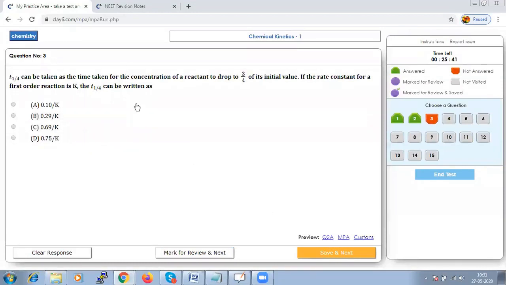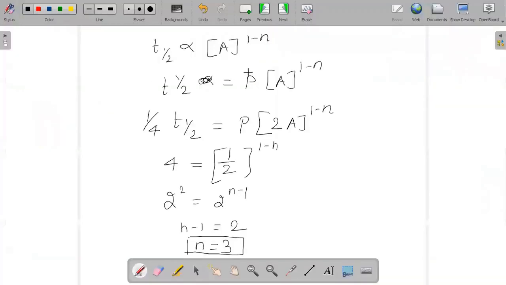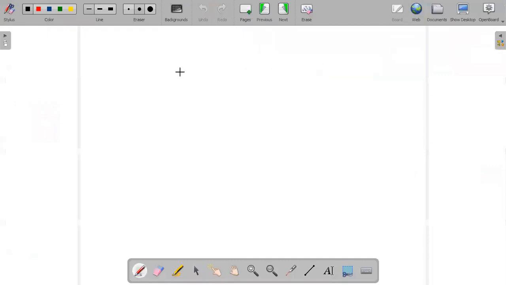The same format, just we need to express it in the other way. For example, they have given T1 by 4 can be taken as the time taken for the concentration of the reactant to drop to 3 by 4. So when we say 3 by 4, simple, you can apply, and they have given you that it is a first order reaction, then we have to find T1 by 4. So T1 by 4, the expression can be written as, we know T half is equal to, for first order, 2.303,